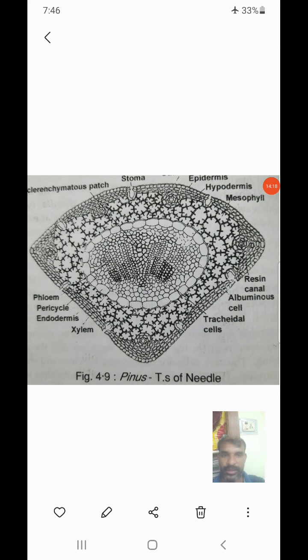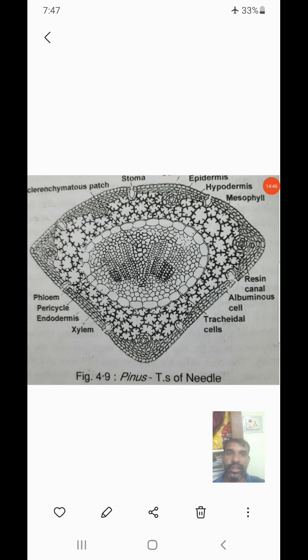And xerophytes, what is xerophytes? Xerophytic plants grow in desert, dry and drought conditions, which means deficiency of water conditions especially. And those xerophytes show specialized structures, that type of characters the finer needle is showing here. See, the outer protective layer covered by a thick cuticle layer is present.